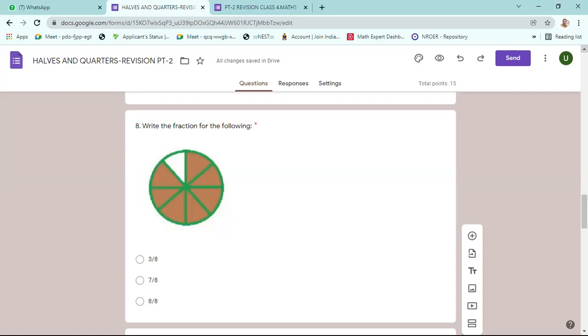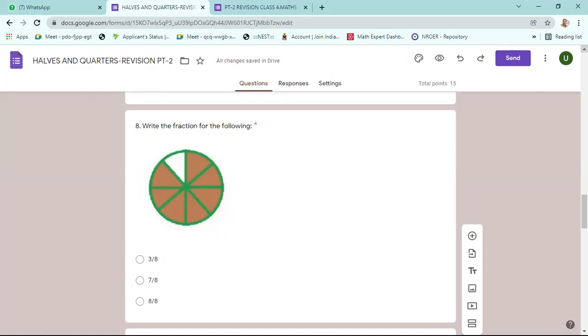7 divided by 8 is the right option. 7/8. Seven by 8. 7 parts are colored, 1 part is not colored.